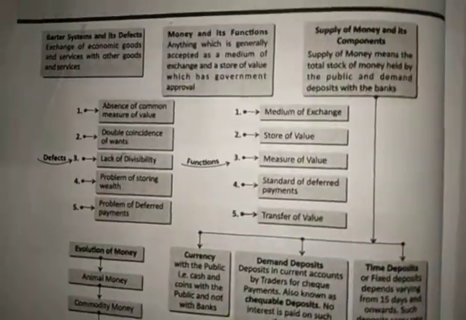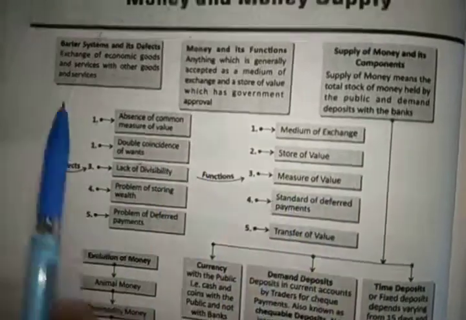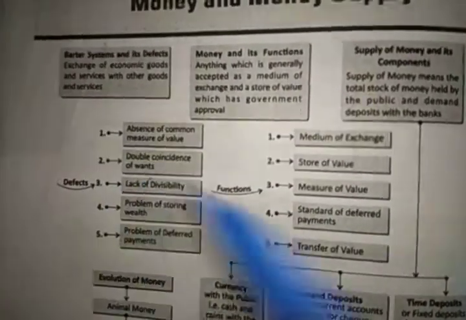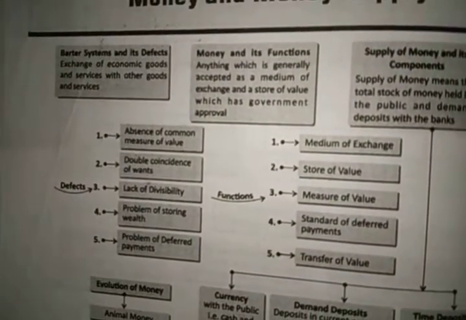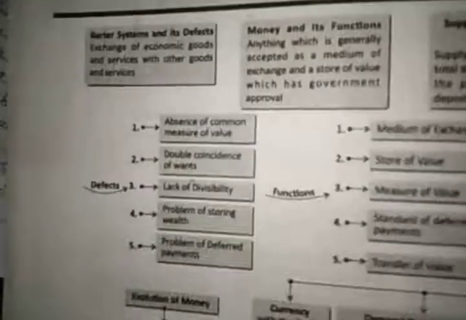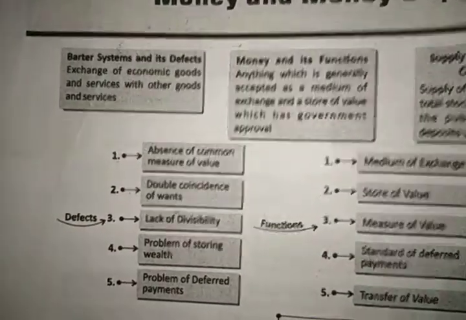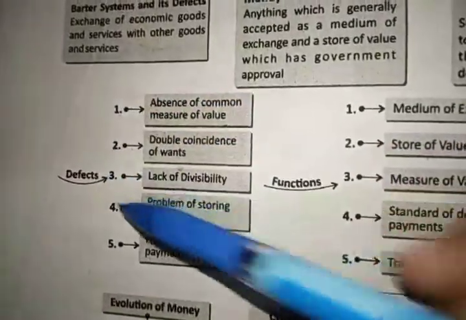Okay, let's start. So in money and money supply, the first topic we have discussed is the barter system. What is the barter system? When goods and services are exchanged for goods and services themselves, which means we are exchanging goods and services for goods and services. There is no involvement of money at all. There are certain defects of this system.